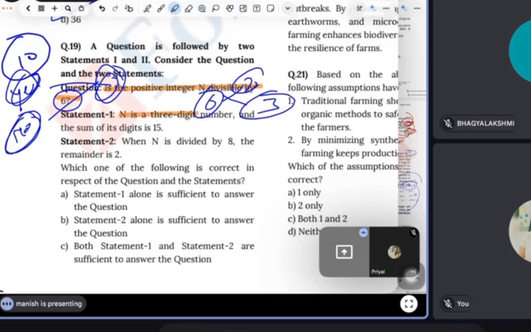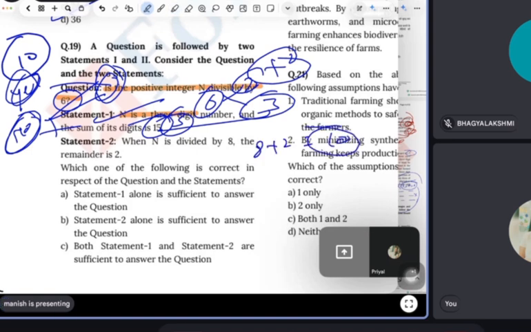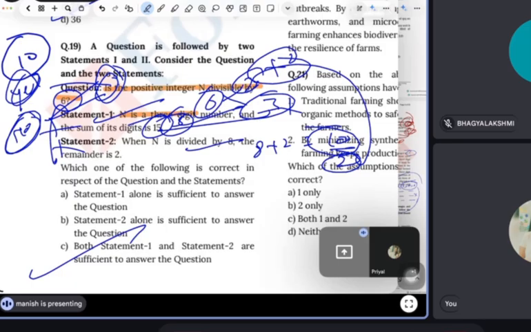Now read the first statement. N is a three-digit number and the sum of its digits is 15. So 3 into 5 is 15, which means from here we get divisibility by 3. But what about 2? So from statement 1 alone we cannot find the answer. Now read the second statement. When n is divided by 8 and the remainder is 2, this number is divisible by 2, 100%. But what about 3? We cannot find the answer by the second statement alone either. But if we merge them, 3 is there, 2 is there. It means both statements together are sufficient to answer the question.